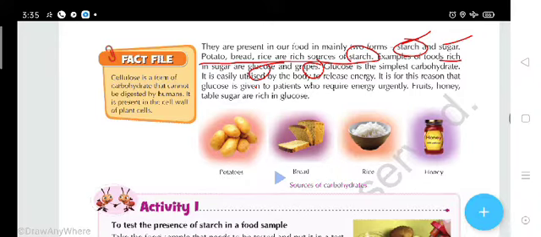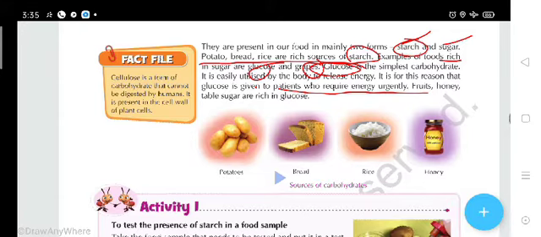One thing just keep in your mind: glucose is the simplest carbohydrate, that is glucose. Why do we call it the simplest? Because it can be digested very easily. That's why a patient requires glucose. Here we can read it is easily utilized by the body to release energy. That is the reason glucose is given to patients who require energy urgently.